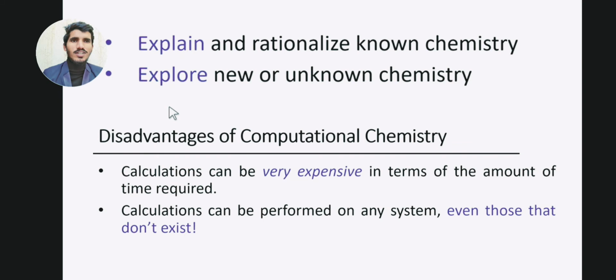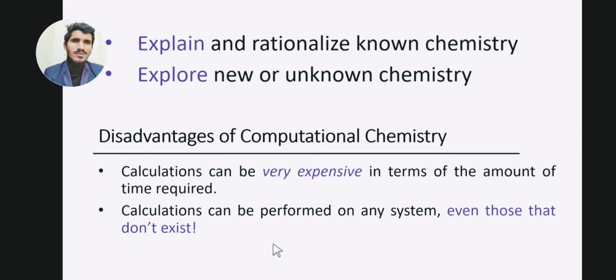The next thing we have here is to explain and rationalize known chemistry, and explore new or unknown chemistry. Using computational chemistry, we can explain and rationalize known chemistry, and we can explore new or unknown chemistry. Next, I'm going to describe the disadvantages of computational chemistry.